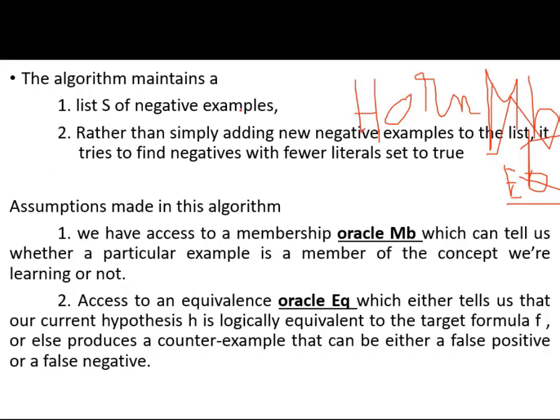The algorithm maintains a list of negative examples. We are going to derive the target F with negative examples, my dear friends, not positive.